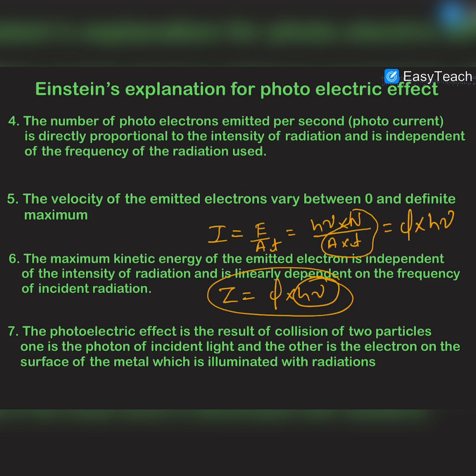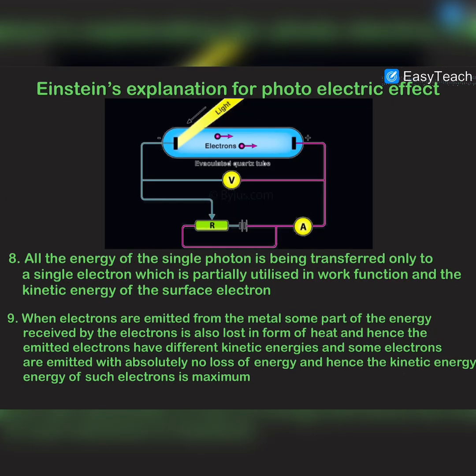Now the photoelectric effect is the result of collision of two particles. One is a photon of the incident light, and the other one is an electron on the surface of the metal which is illuminated with the radiation. So we have already discussed this fact that the photoelectric effect is the result of this collision between a photon and an electron.